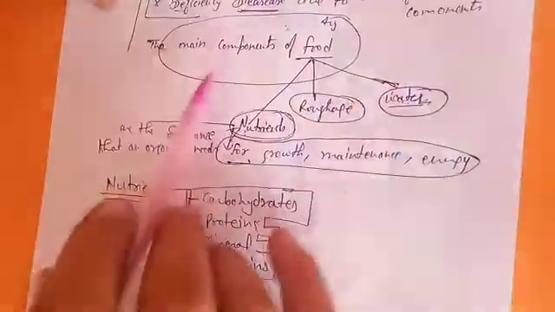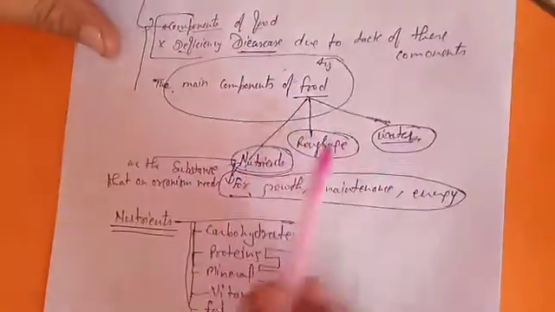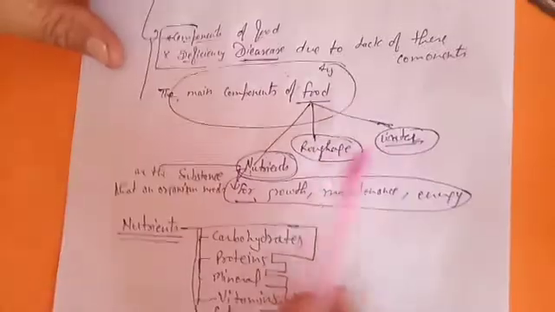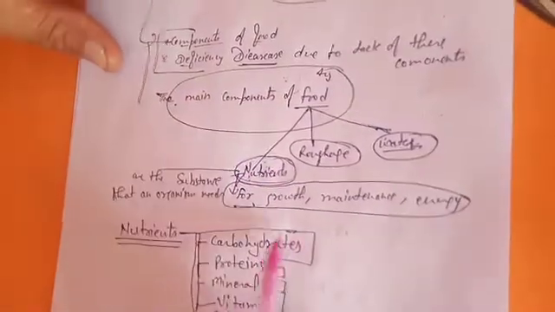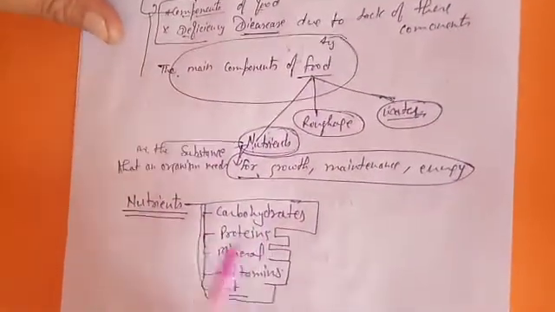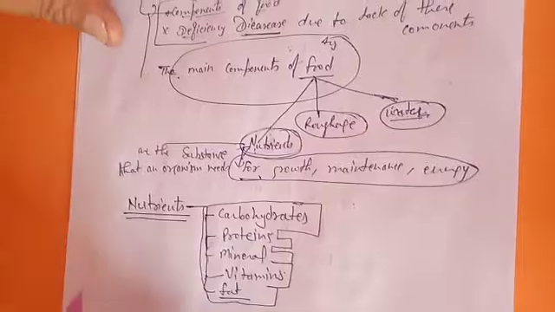Again, the main components are three, and nutrients are of five kinds. Now we will study these five nutrients one by one.